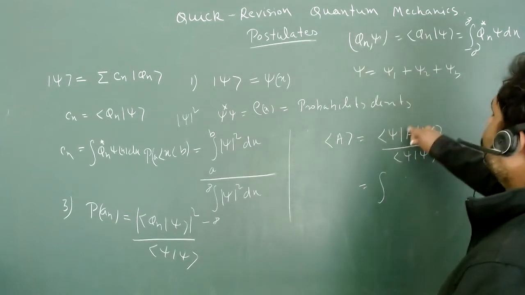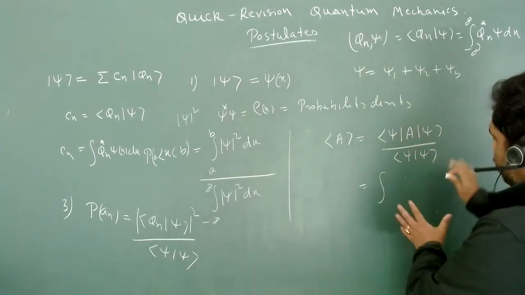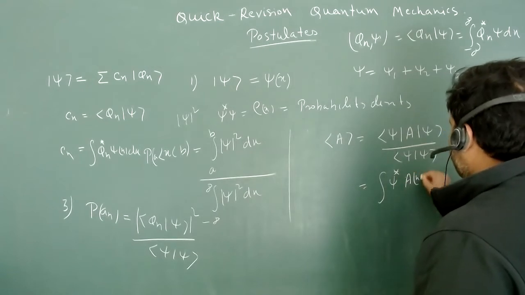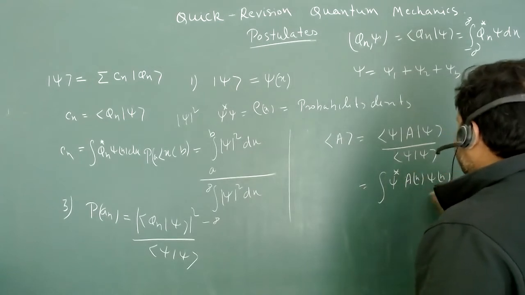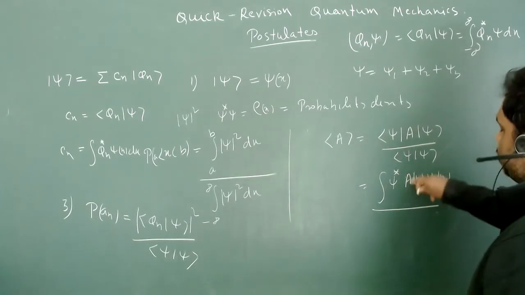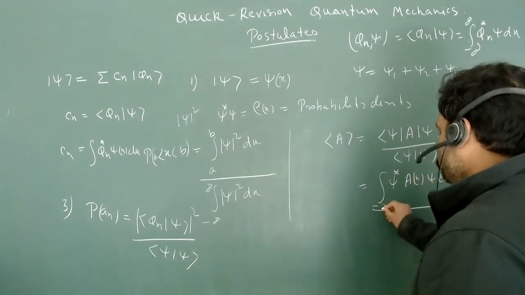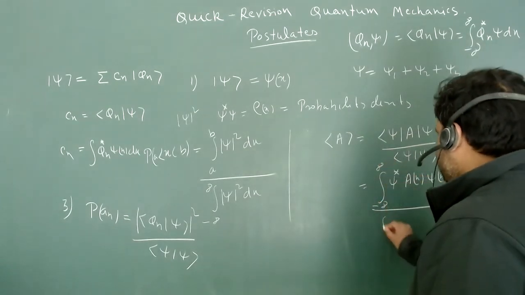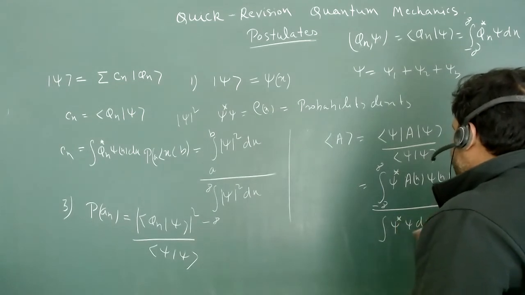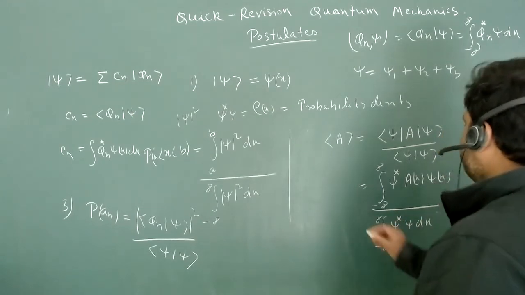If A is some variable which is continuous, then you can go for psi star A as some function of x, psi x, and you have to write A in x notation. As x basis, you have to go from minus infinity to plus infinity, and you can also write this as psi star psi dx from minus infinity to plus infinity.